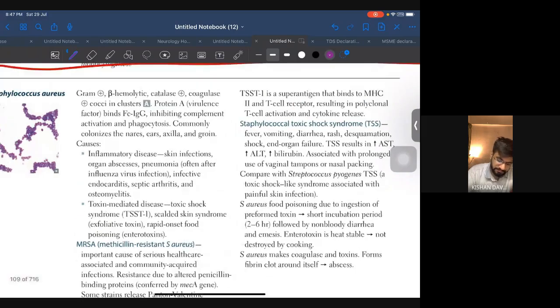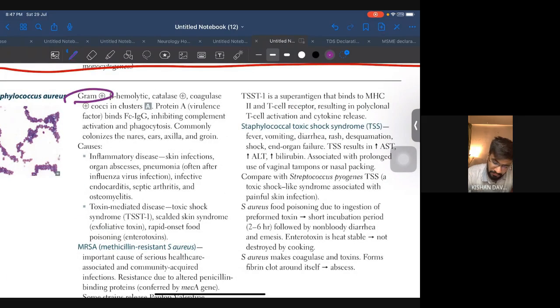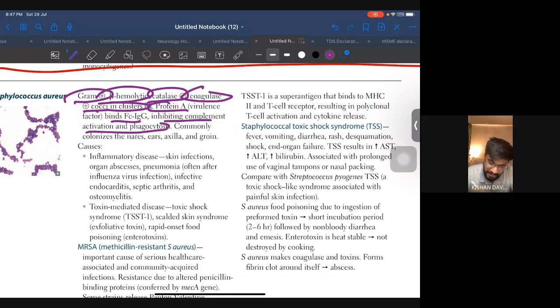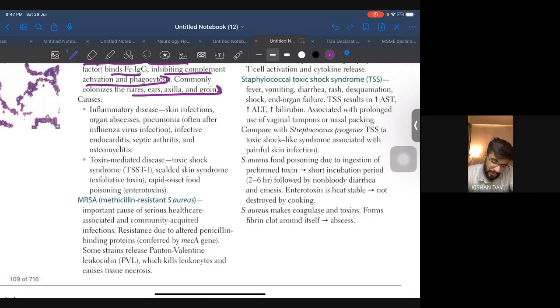Let's just start. Gram positive, catalase positive, beta hemolytic, coagulase positive, and in clusters is important. Protein A binds the Fc portion of IgG, inhibiting complement activation and phagocytosis. It commonly colonizes the nose, ears, and axilla. One thing to remember: pneumonia often occurs after influenza virus infection. This is very high yield and very important.